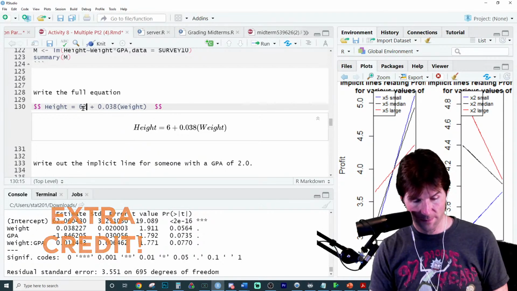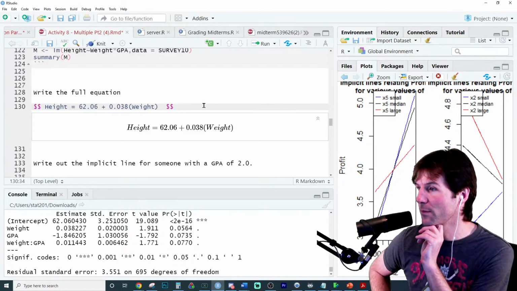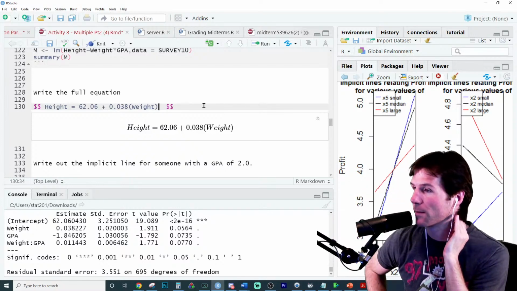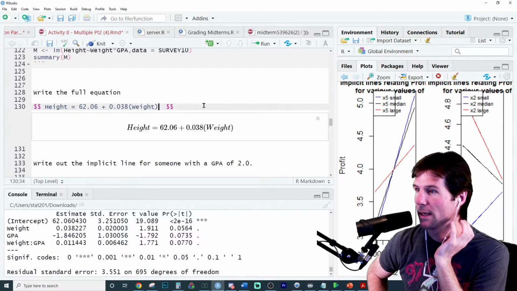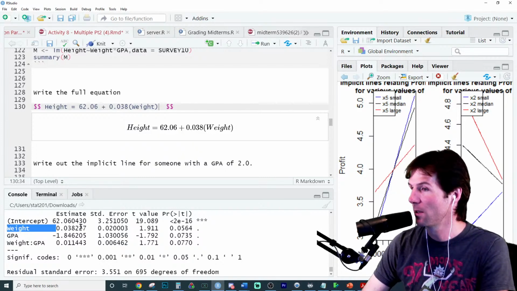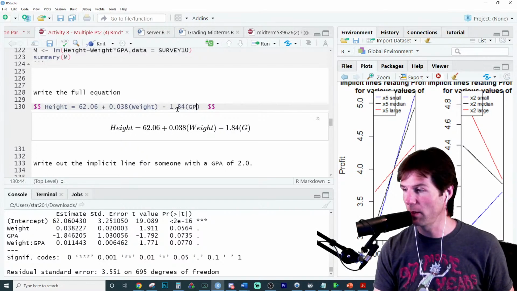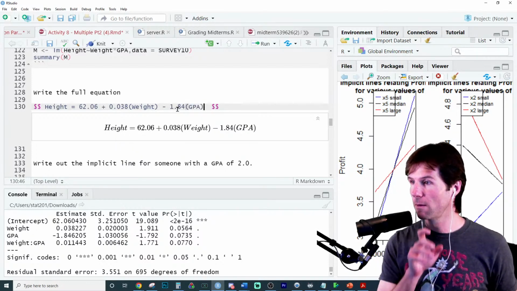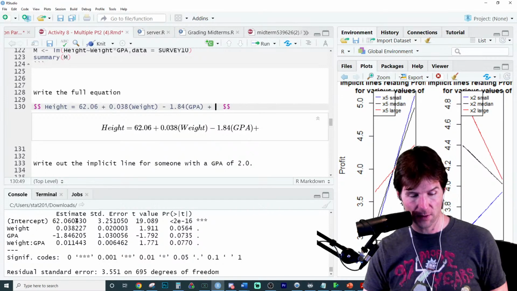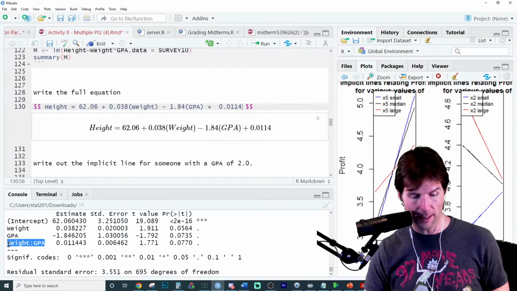So we're going to do the intercept. There's the intercept. And then what do you think I should write next? What should I write next? Remember, it's this plus this times this. Look, Caleb, you got this. And then we'll times that by GPA. Exactly. And then you say, well, wait a minute, what do I do now? Well, let's do the same thing. Plus this. And then let's grab the interaction.